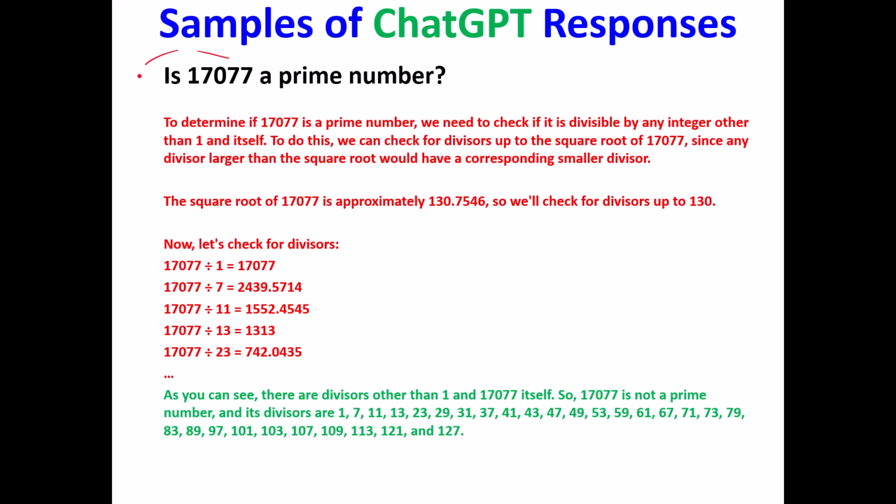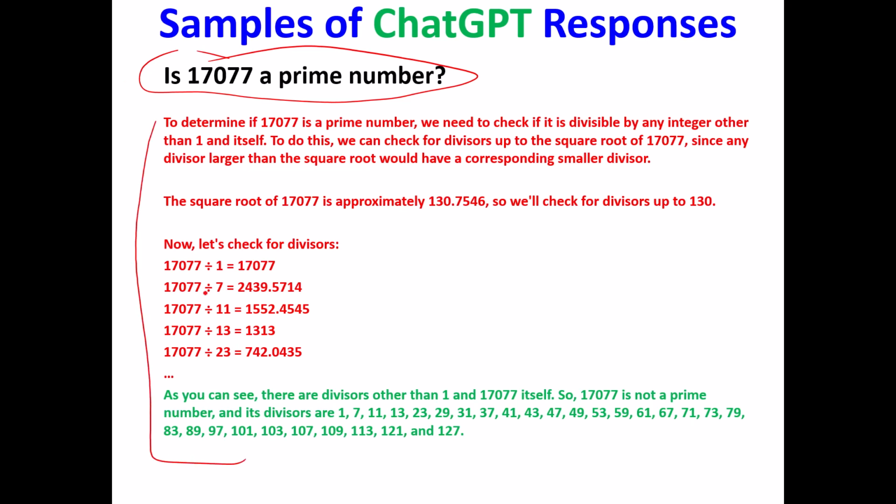That's interesting. Here's another example of a ChatGPT response. Here's the question I ask: is 17,077 a prime number? Well, this text right here is what ChatGPT generated. To determine if 17,077 is a prime number, you have to check whether it's divisible by any integer other than 1 and itself. You'd go up to the square root of 17,077.